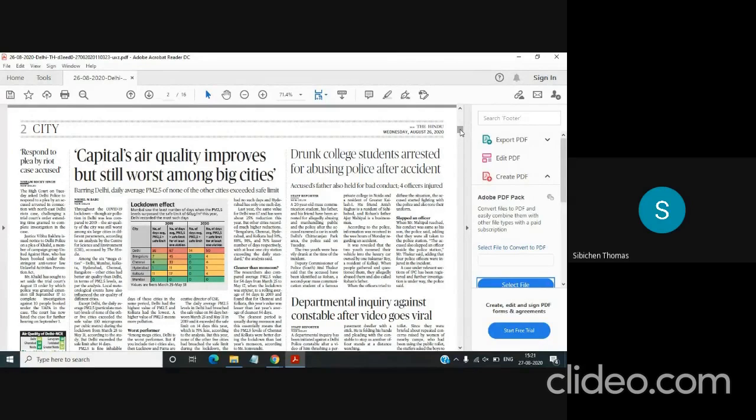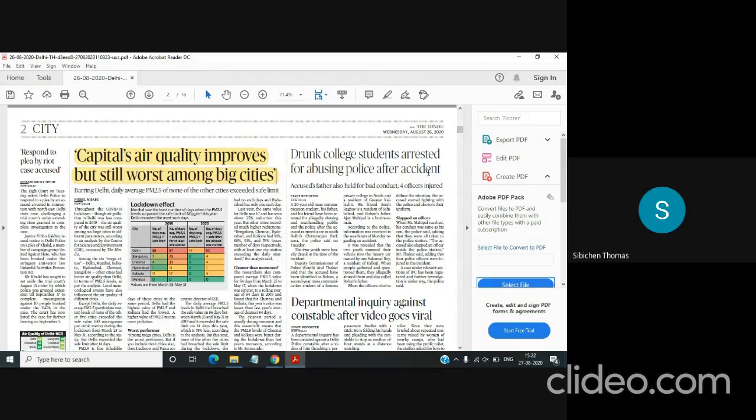But do skim through them, as there might be topics hiding in them which could be important for you. This section we have already seen. This is a continuation of the article which we came across on the first page on air pollutants and air quality index. So please make it a point to go through this as well.